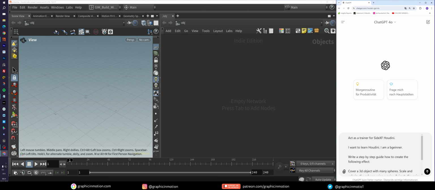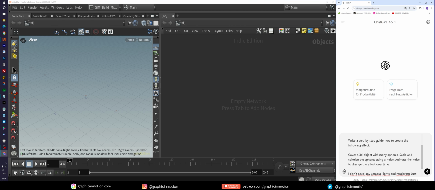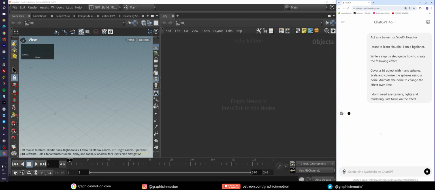I will tell ChatGPT, act as a trainer for SideFX Houdini. I want to learn Houdini and I am a beginner. Write a step-by-step guide how to create the following effect. Cover a 3D object with many spheres. Scale and colorize the spheres using a noise. Animate the noise to change the effect over time. I don't need any camera, lights and rendering, just focus on the effect. And now we'll just send this over and let him create the step-by-step guide.